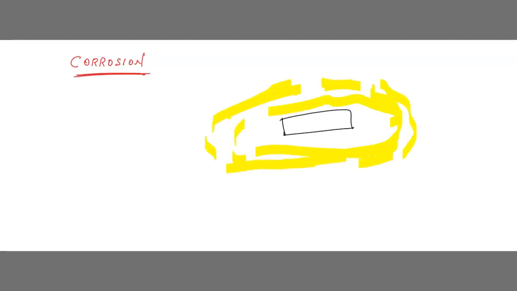This layer, okay, after some time we can see, due to the presence of air or water in the atmosphere, some undesirable compound is going to form. Same compound may become like this. So initially it was like this. When it is exposed to atmosphere, after some time, this product has become like this, which means some undesirable compound has formed.